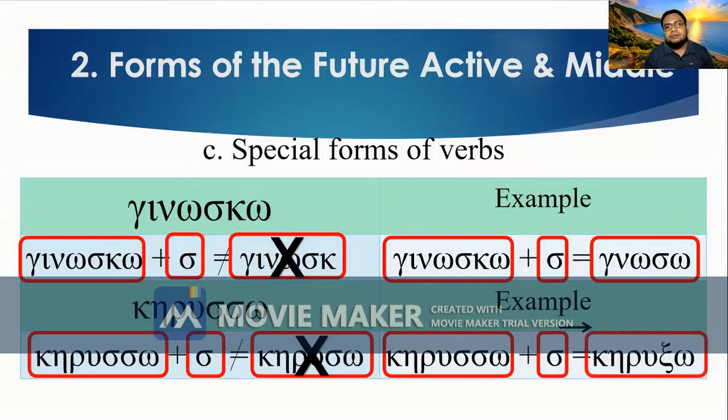That's why it becomes kērixō. So kērussō means I preach, and in the future, kērixō becomes I will preach. So those are the special forms, no? Because the present and the future look entirely different. That's why you need to memorize these erratic examples. Okay, is that clear? All right.